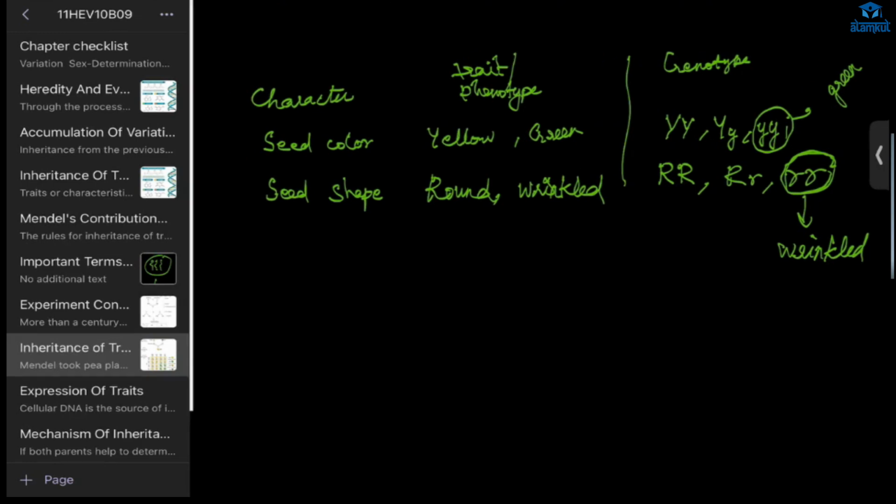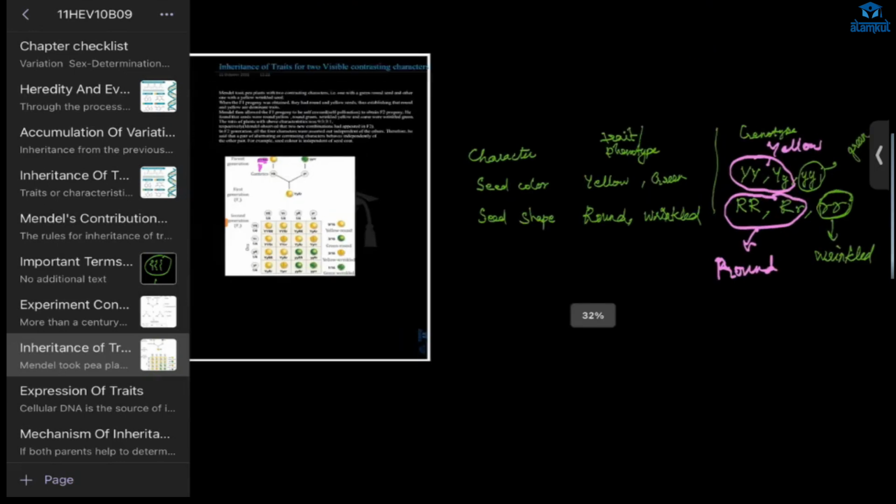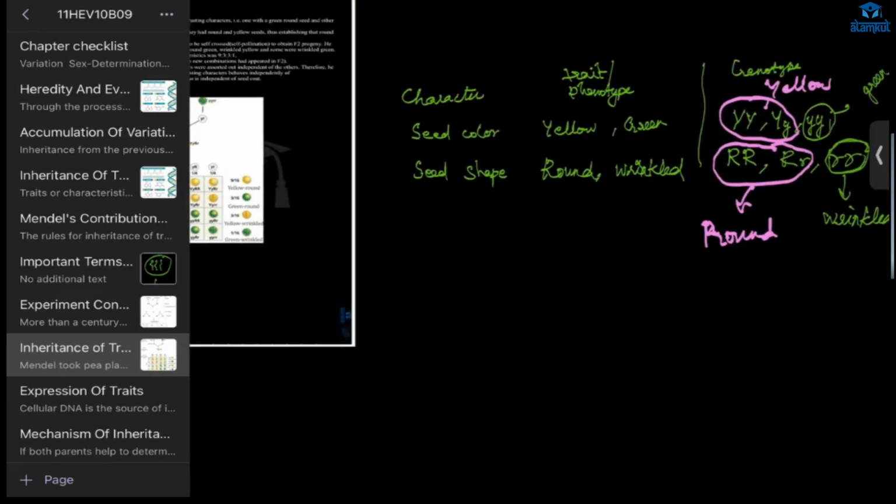Okay, here in this case, if the gametes contain YY or capital Y, small y, we will be getting what? Yellow seed color, yellow seeds. And if it is capital R capital R or capital R small r, then also we will be getting what? Round seed. Okay, this is the thing. Now this thing you understood, right?